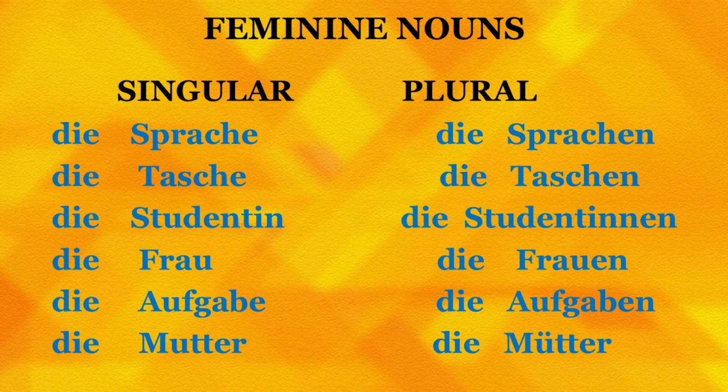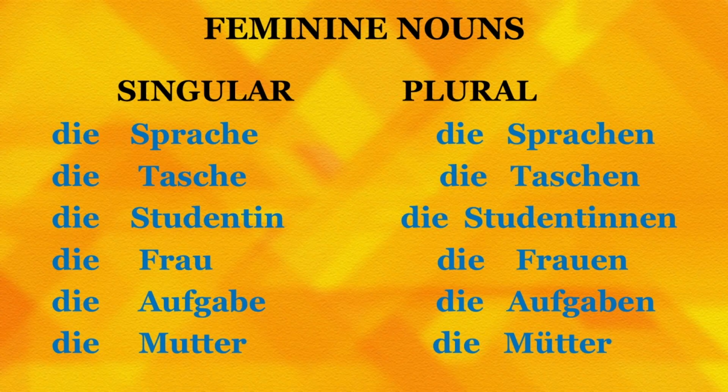Let's see the next word, die Tasche. Dear friends, Tasche means bag. Supposing I want to say I have a bag, I will say ich habe eine Tasche. Accordingly, the plural form for die Tasche is die Taschen. So, die Tasche, one singular form, bag, die Taschen, bags.